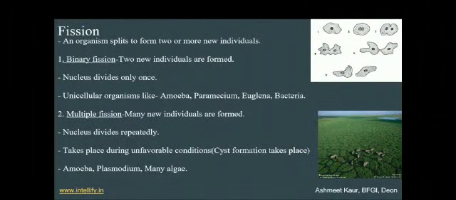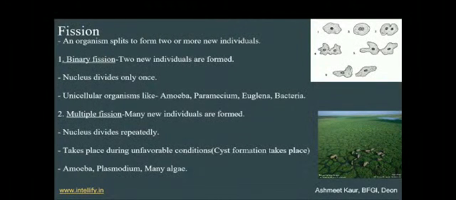In point 1, there is a single individual and it starts reproducing asexually, and at last it forms two new individuals. So in this case, the organism itself splits into two or more individuals. Fission is of two types: binary fission and multiple fission. Binary fission means bi means two. So in this case, the organism splits into two new individuals.